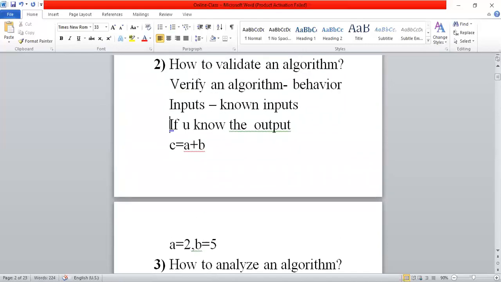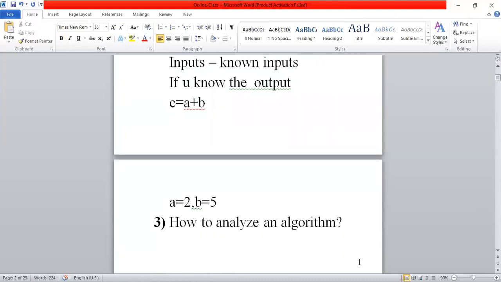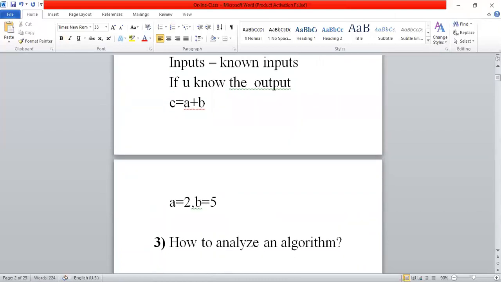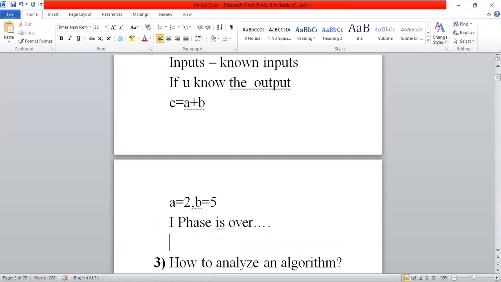In the second step, we verified an algorithm. So once algorithm verification is over, we say that the first phase is over. Okay? So after writing the algorithm and verifying the algorithm, we say that we can start our program writing. This is the first step. Up to writing and verifying the algorithm belongs to the first phase.